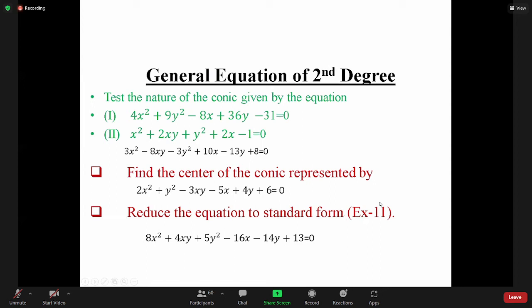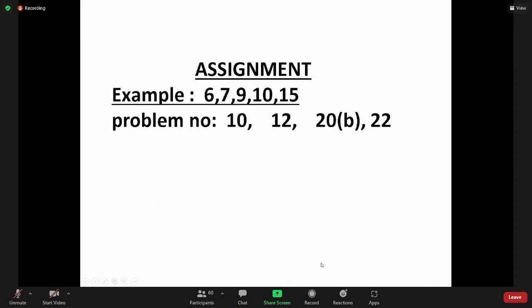Then find the center of the conic. So one part is upgraded. That means it is the character of the conic. After that you have to find out the characteristics of the conic. Then you have to find out the center of the conic. Then reduce the equation to standard form as in the first one. Then I am giving a few assignments. Problems 6, 7, 9, 10, 15 are already solved. 15 and 6 are very important. Problems 10, 12, 20 bravo, I have already solved in the class, 22 also. So you have to practice again and submit it as an assignment in this Google Classroom.